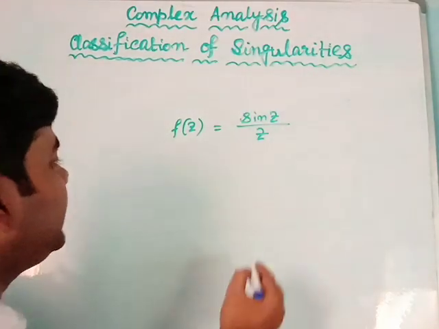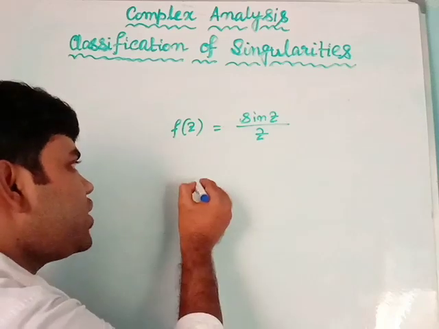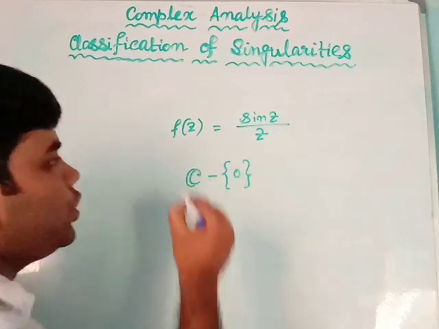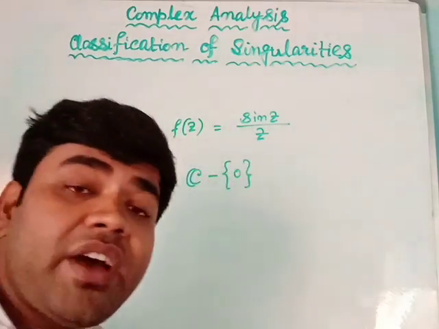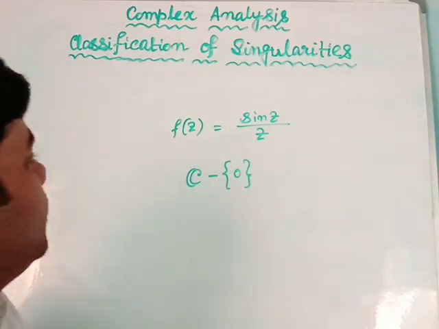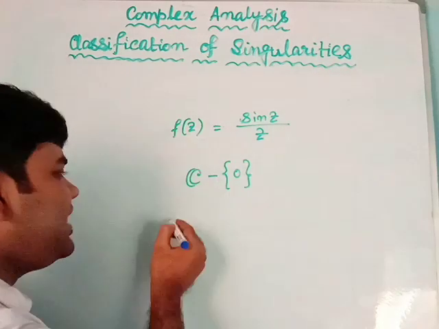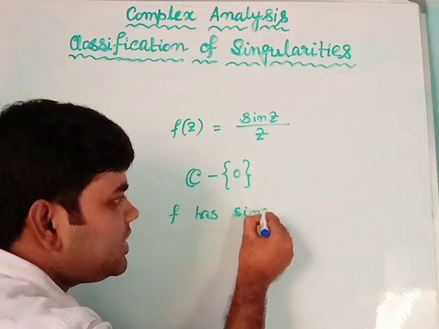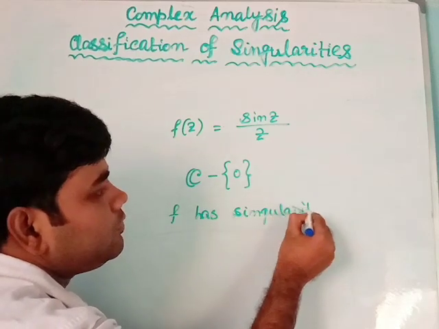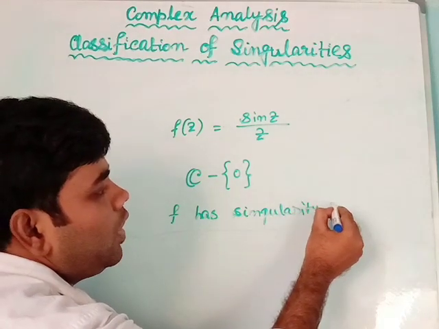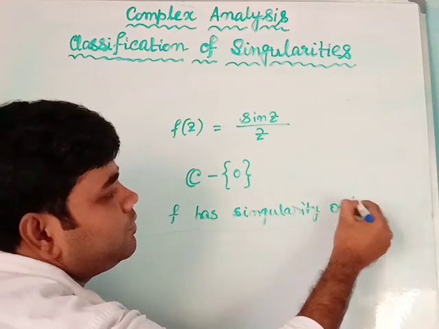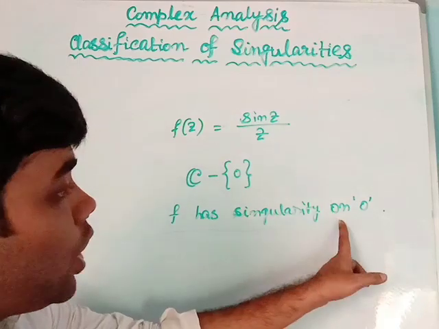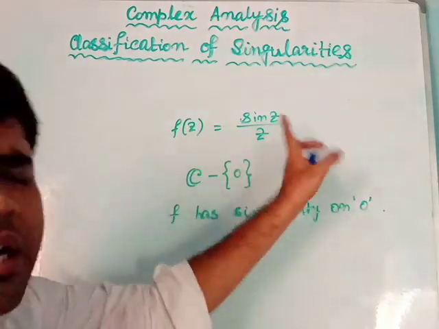Now if I see closely, this function is defined throughout C minus 0, because this function is not defined at the origin. So obviously the function has a singularity at the origin 0, because the function is not defined.